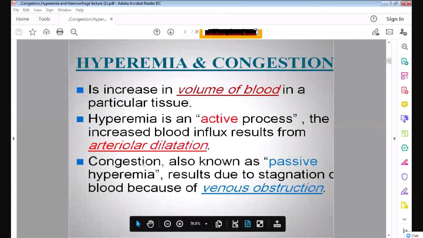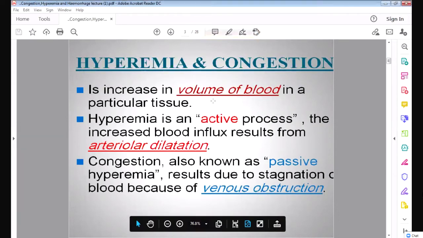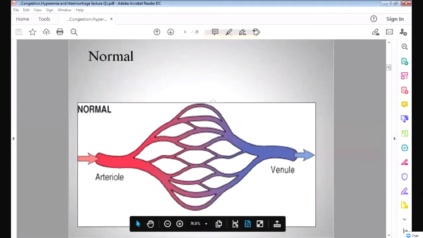And congestion is when the venous blood collects in the tissue. It is a passive process. When the venous blood collects in the tissue, it is called congestion, and it is due to venous obstruction. Now, I will explain you with the help of this diagram, so you will come to know easily.